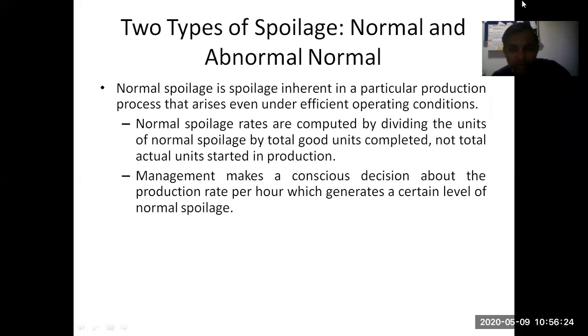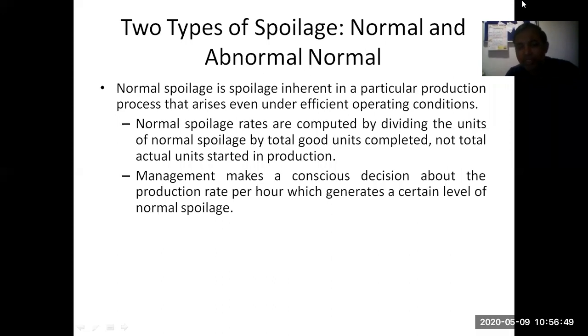We are talking about normal spoilage and abnormal spoilage. See, normal spoilage, again coming to your examination example. When you come out from the examination hall after writing the entire paper and you reassess what you had written, you identify that okay, I will be getting 97 marks out of 100. 3% error is expected, right?